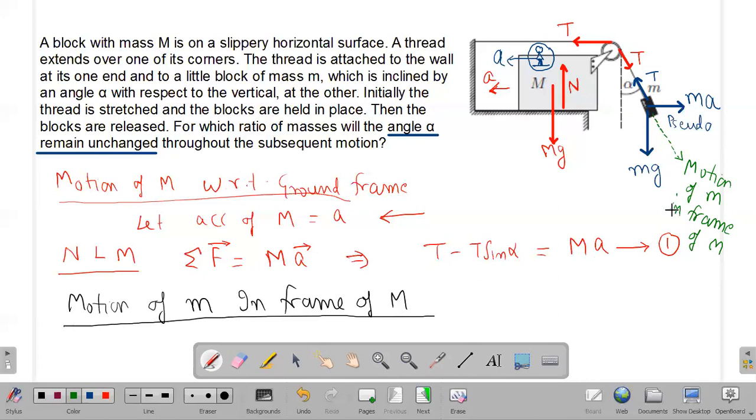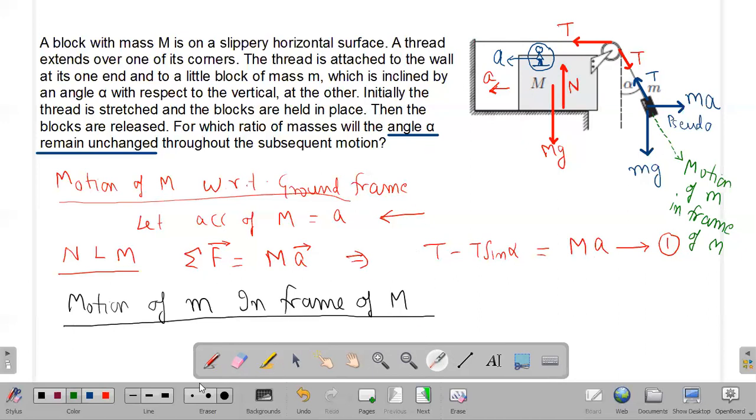Moreover, what is the acceleration of this small m in the frame of capital M? That can be obtained by the constraint relation. This string has two segments. There is a horizontal segment in this string and there is an inclined segment of this string, and the total length of string has to be constant. And notice that in the frame of this mass capital M, this wall will also move to the right hand side.